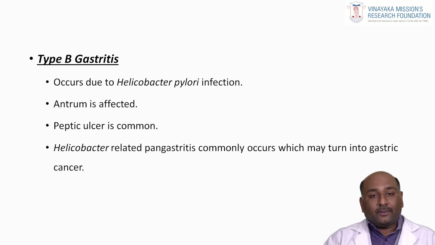Then coming to the next one, type B gastritis. It is purely of infective origin, Helicobacter pylori infection. In this, the gastric antrum is also affected, and it is quite common in the development of peptic ulcers. Helicobacter pylori infection can result in severe inflammation of all the layers of the stomach, that is mucosa, submucosa, muscularis and serosal layer, which can turn into severe gastric cancer.